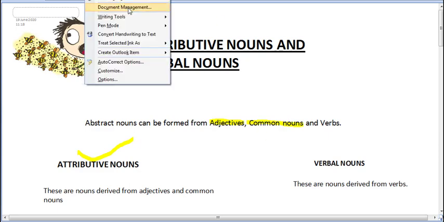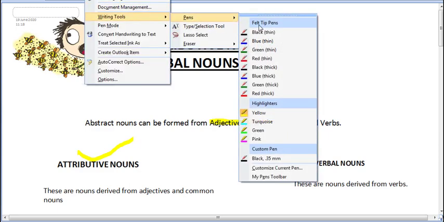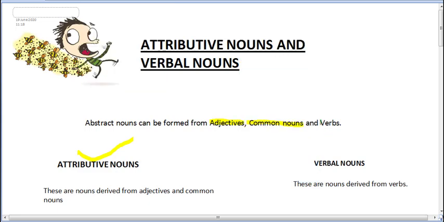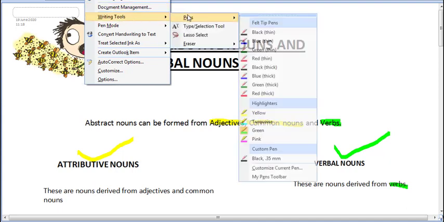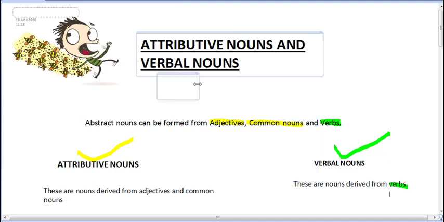But if an abstract noun is formed from a verb, then we call that a verbal noun. So to get a more concise definition, we can say attributive nouns are the nouns which are derived from adjectives and common nouns, and verbal nouns are the nouns which are derived from verbs. We will go into a little bit more detail into both of these in some time.